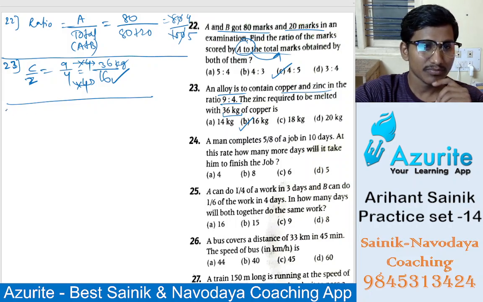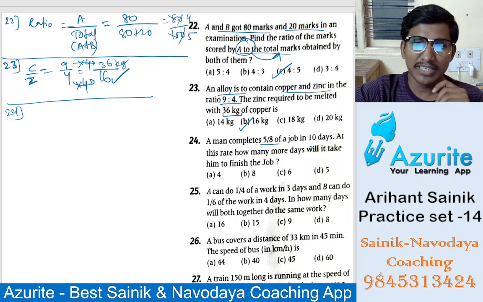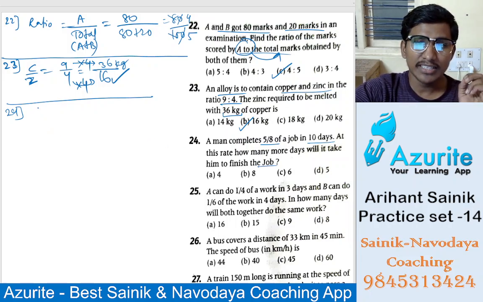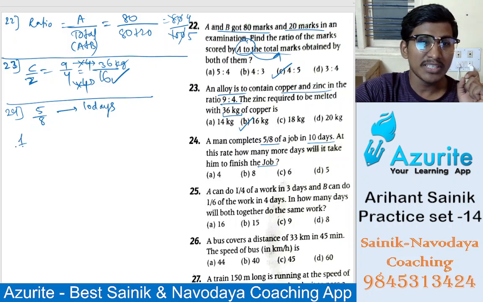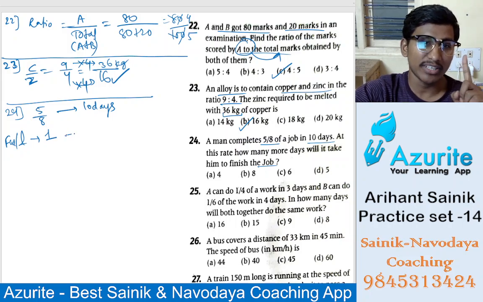Now 24. A man completes 5 by 8 of a job in 10 days. At the same rate, how many days will it take to finish the job? So here 5 by 8 is done in 10 days. Full means we have to complete the whole job, so we take it as 1 in fraction.